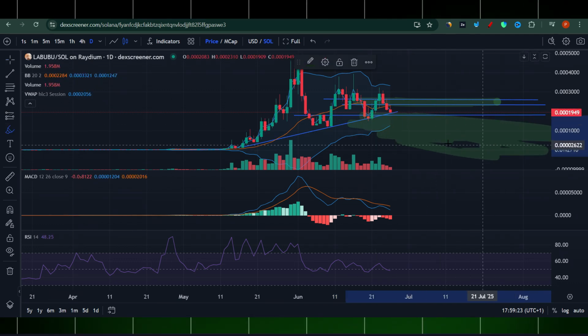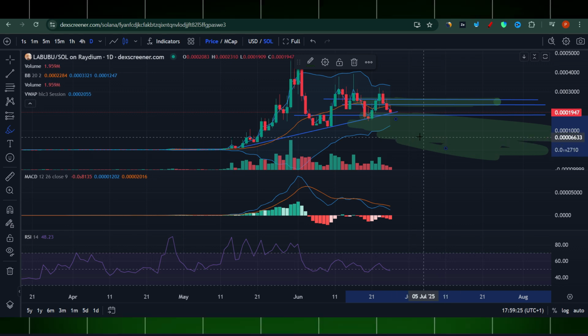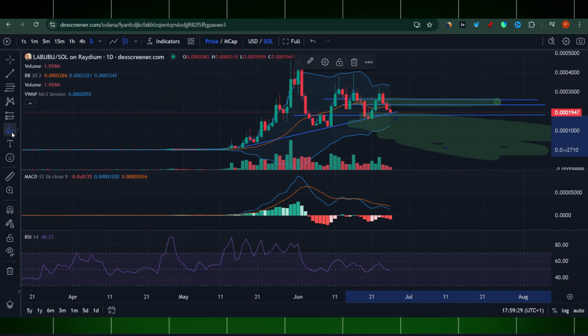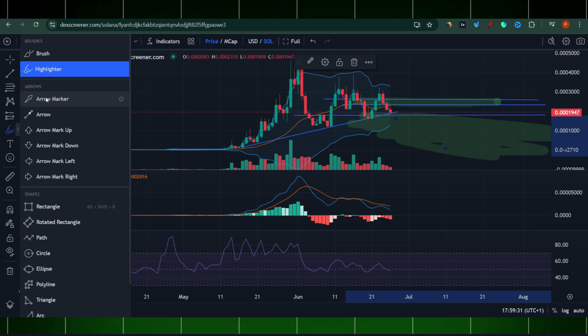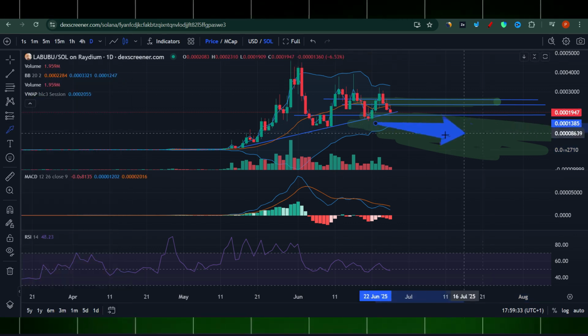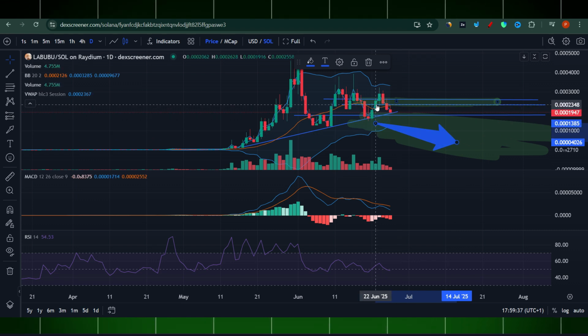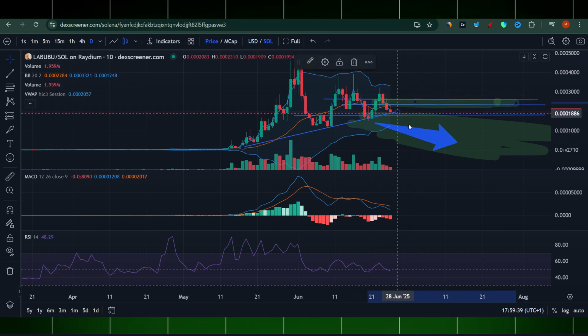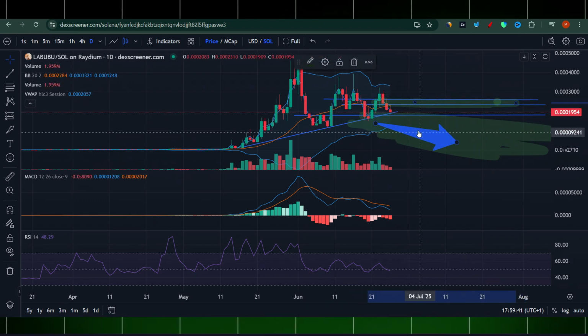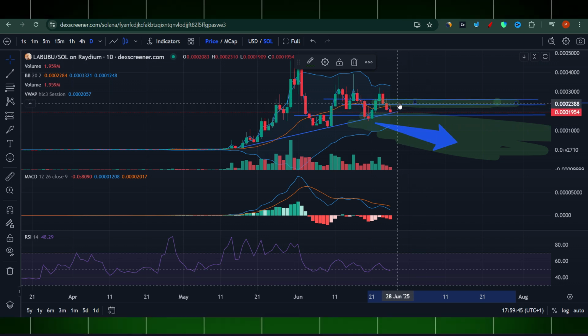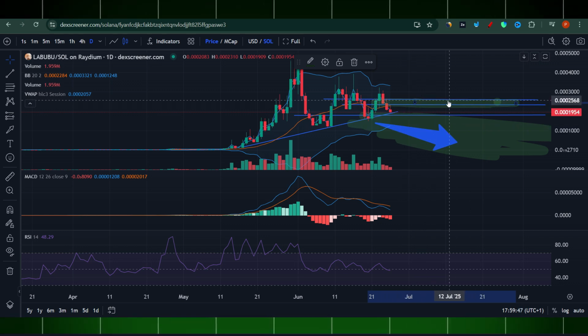Otherwise, we'll be selling when it comes here and buying if it goes there. So if it goes down, according to the AI system we should sell. If it goes up, we should take profits around this zone.